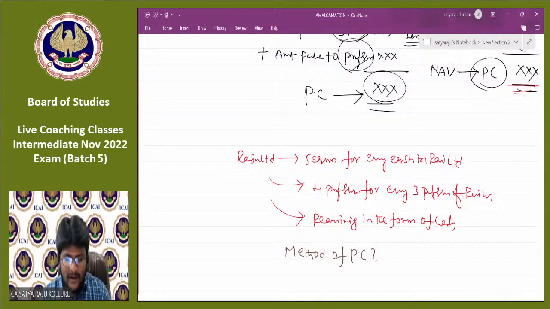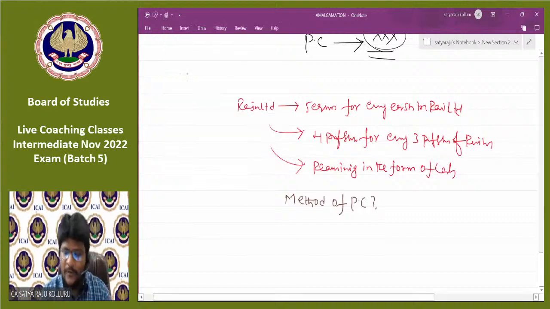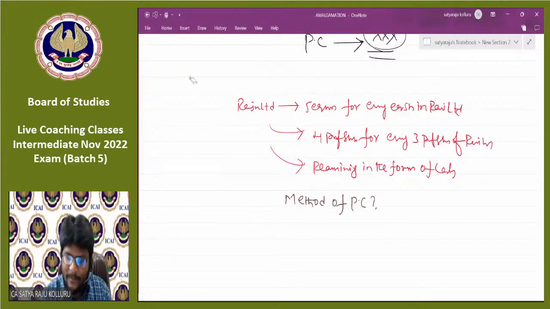Net payments method, sir. Net payments. Come on, guys. I need participation from more friends. This is the chance you are getting. Please, all of you participate quickly. Very few members actually participated. I require some more members. Method of PC. Net payments method. Most of the students, or all the students, mentioned the method of PC as the net payments method, right?